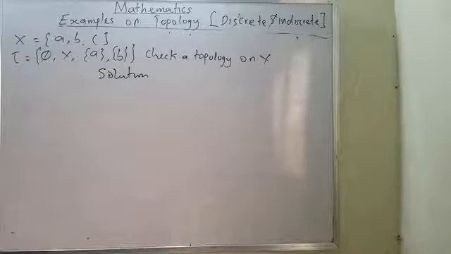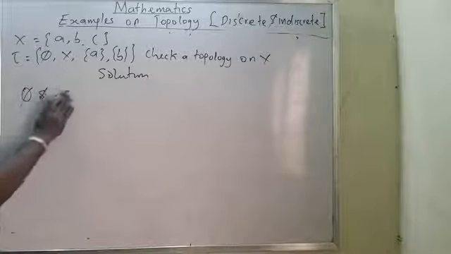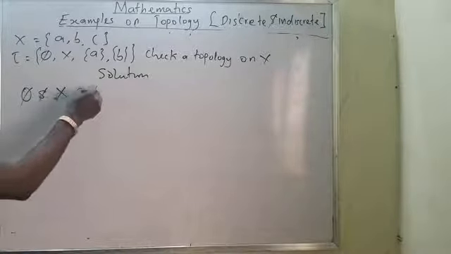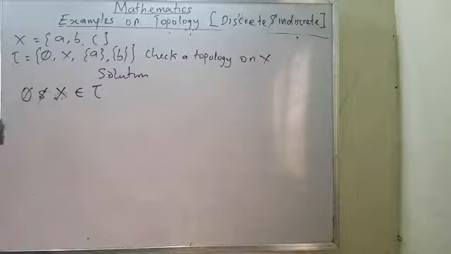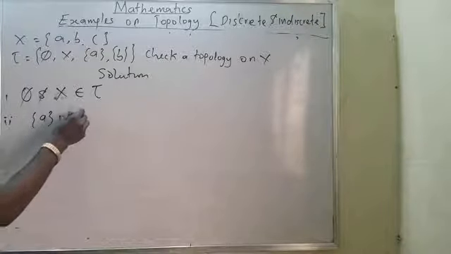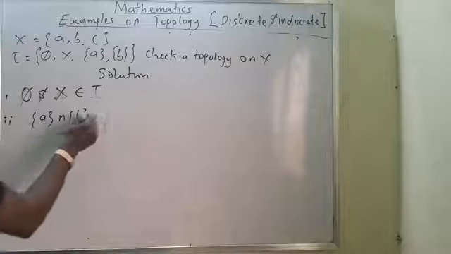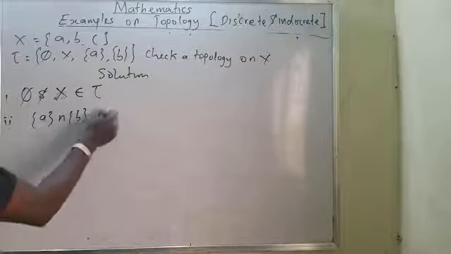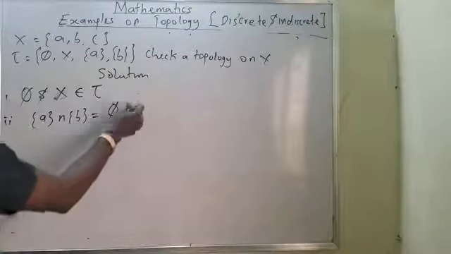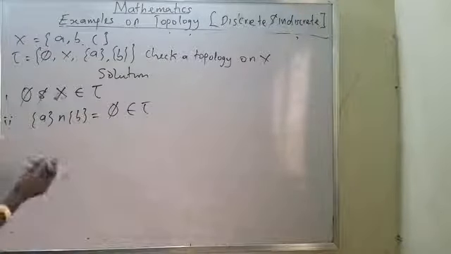Let's check. The first thing I need to know is that the empty set and X are in tau. Very correct. Two, A intersection B. What is A intersection B? It is empty, which is in tau. And what else do I need to check there?